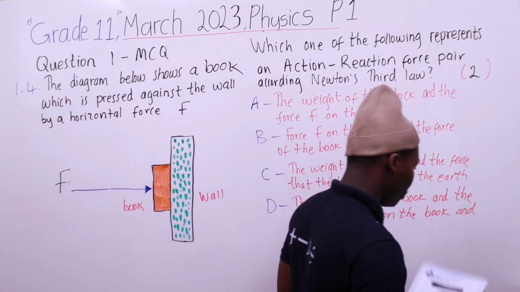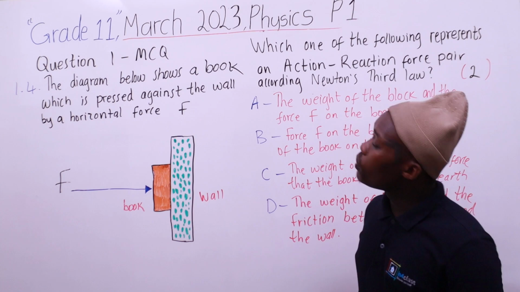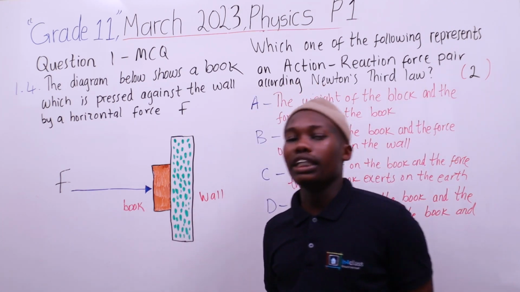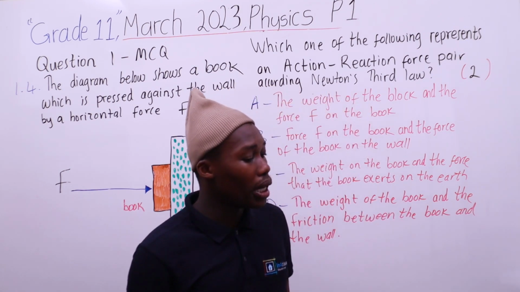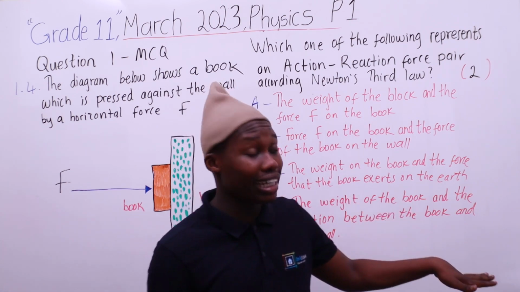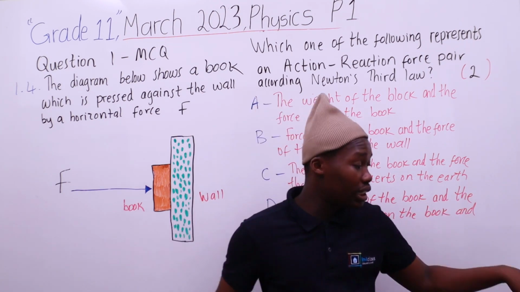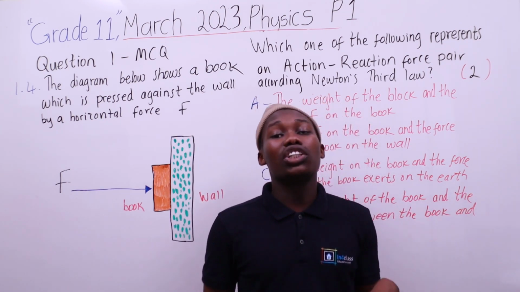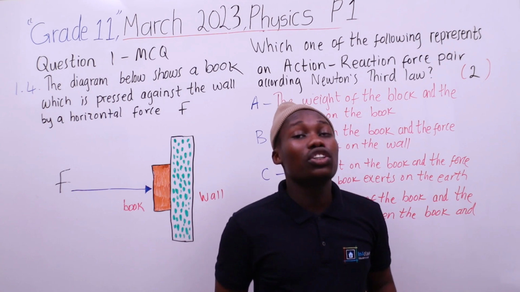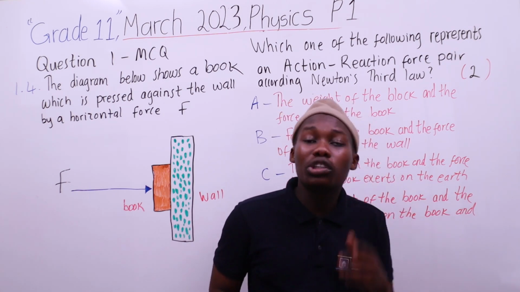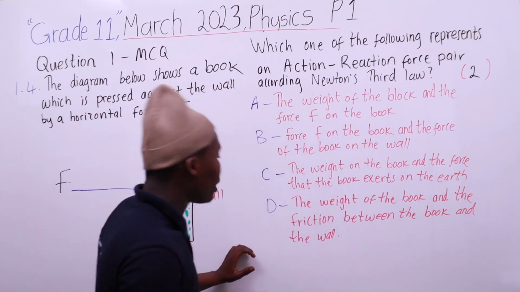Yini qali action-reaction. So Isaac Newton was the first scientist to realise that for every action there is a reaction. So it is like when you touch a hot stove with your hand. The time you touch that stove, the action is you being burned. So your body will automatically react to the action. When you react you will not think about how to remove your hand, because you are reacting to what's going on.